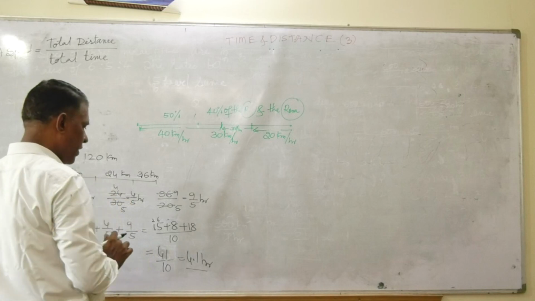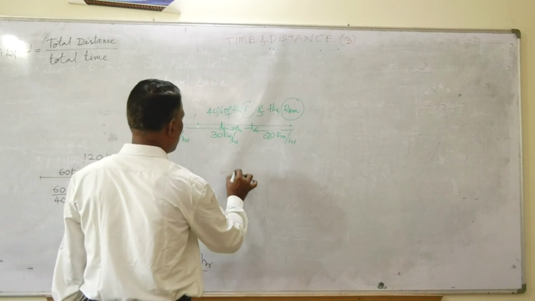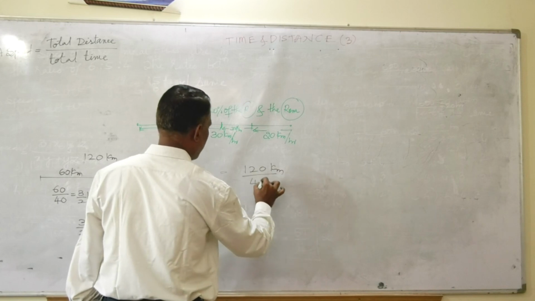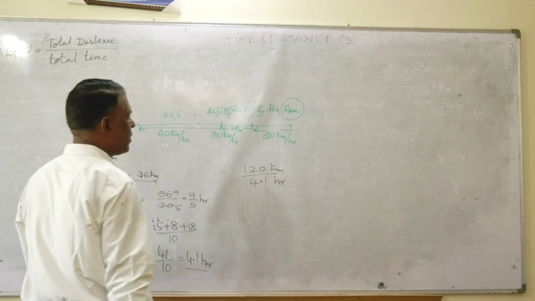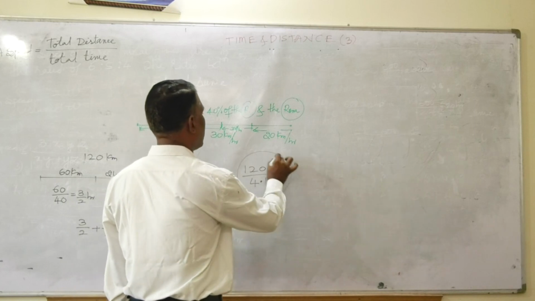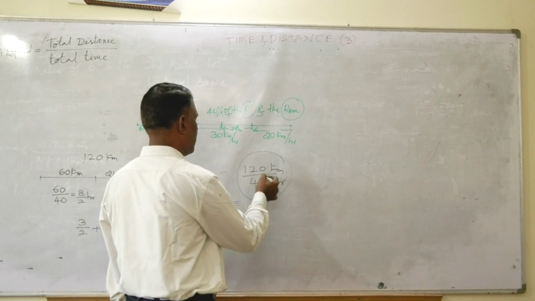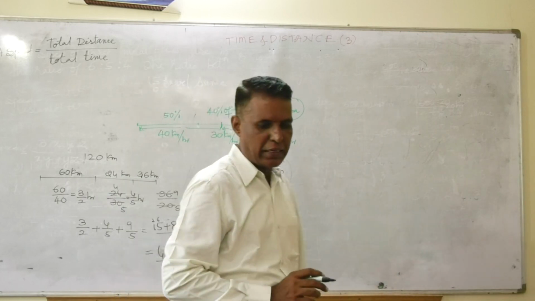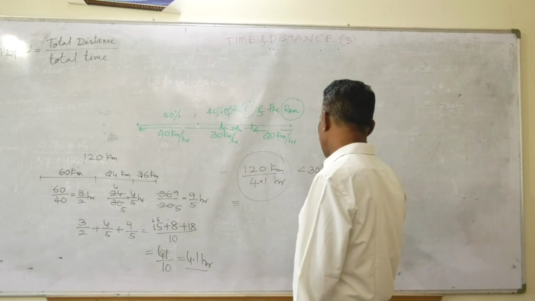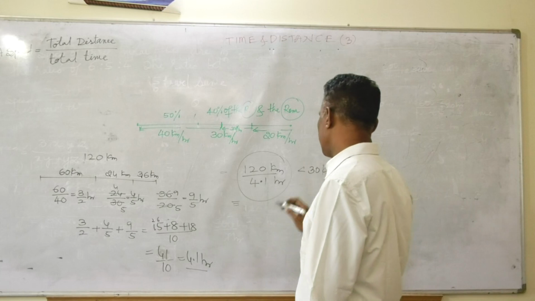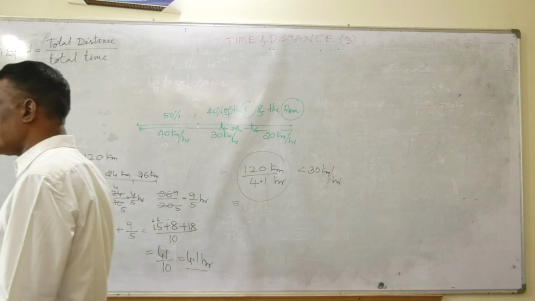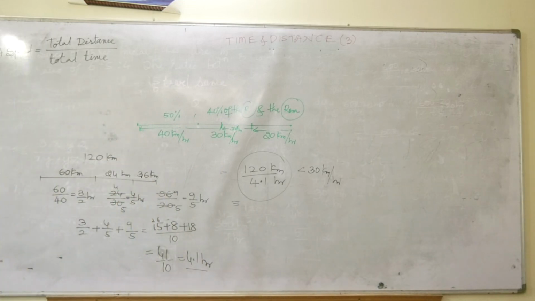My question is the average speed. Average speed is equal to total distance, 120 kilometers, divided by total time, 4.1 hour, friends. Is it right? Now after the simplification, somewhere you will get the answer. Nearly 30, 4 3s are 12. Likewise, less than 30 kilometer per hour is your answer. Right? Less than 30 kilometer per hour is the answer.